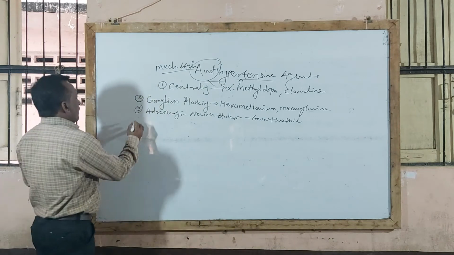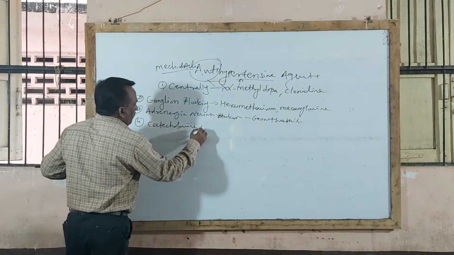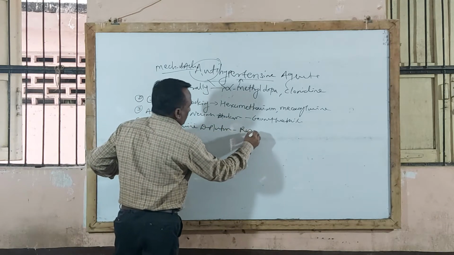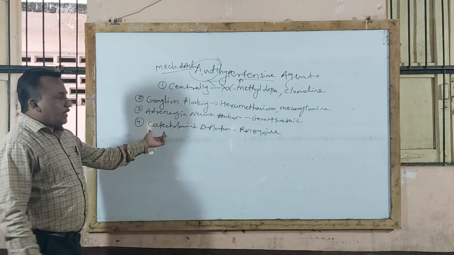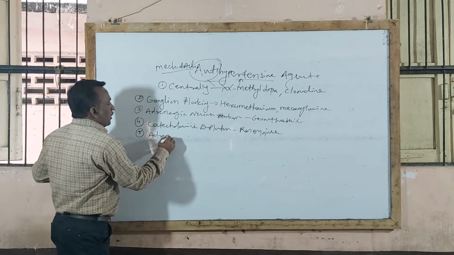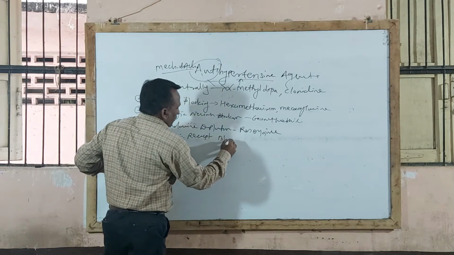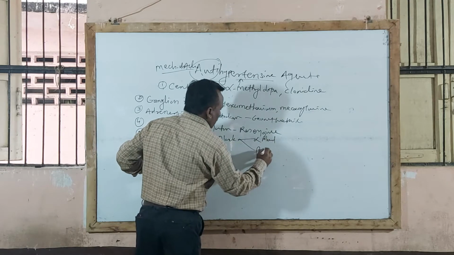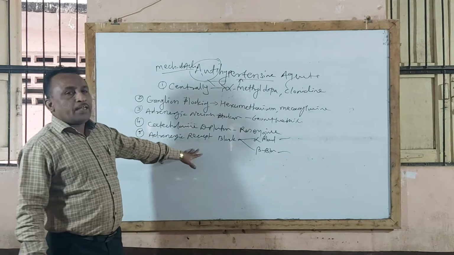Then the fourth type is called catecholamine depleters. We have already covered catecholamine depleters, that is reserpine, which is used as an antihypertensive and antipsychotic agent by depleting the level of catecholamines. Then the next type is adrenergic receptor blockers. Here there are two types: alpha blockers and beta blockers. You know that alpha and beta blockers are used as antihypertensive agents.